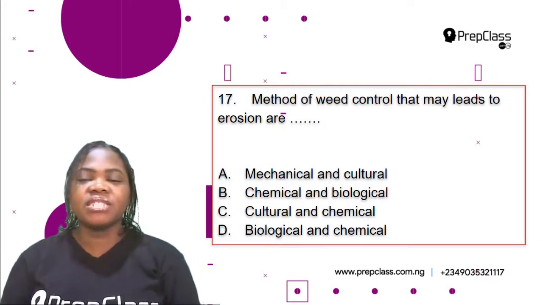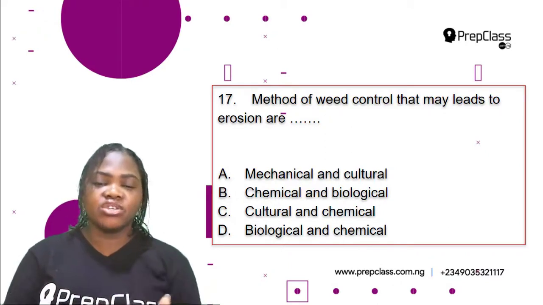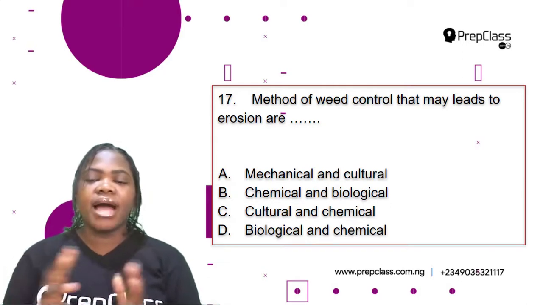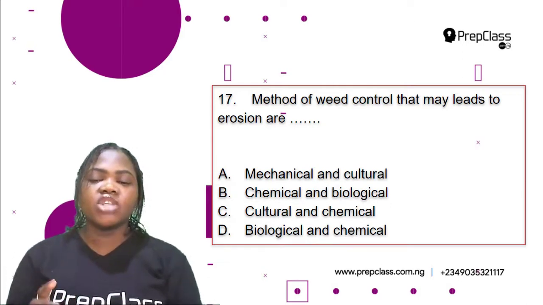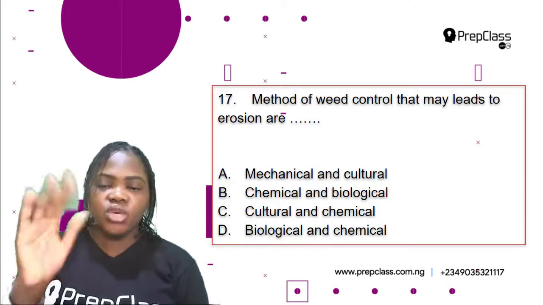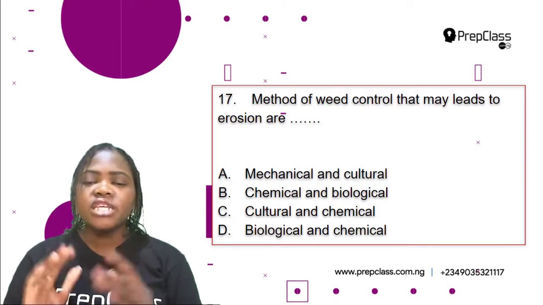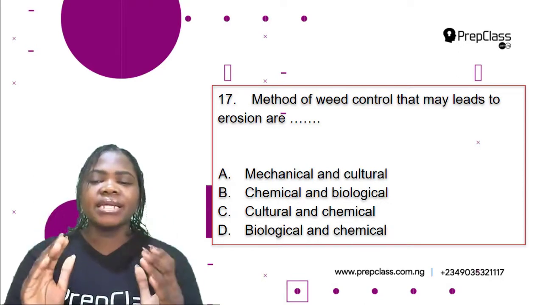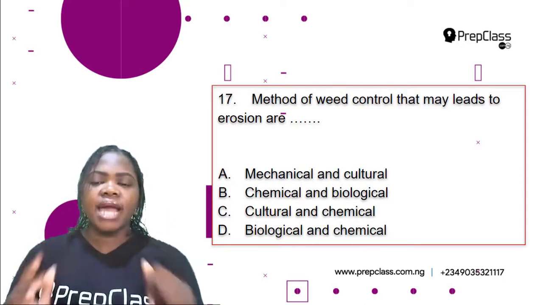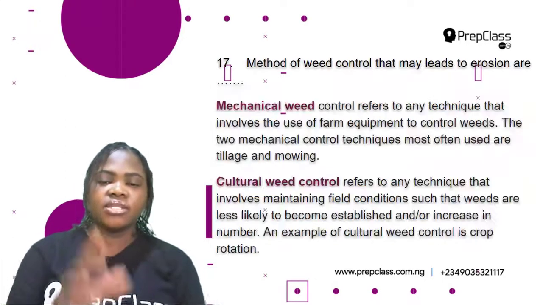So question 17. Method of weed control that may lead to erosion are A. Mechanical and cultural, B. Chemical and biological, C. Cultural and chemical, D. Biological and chemical. So which of these is correct? But for us to be able to choose the correct option, we need to know what mechanical, cultural, chemical, and biological weed control mean. Okay, so we have it here.